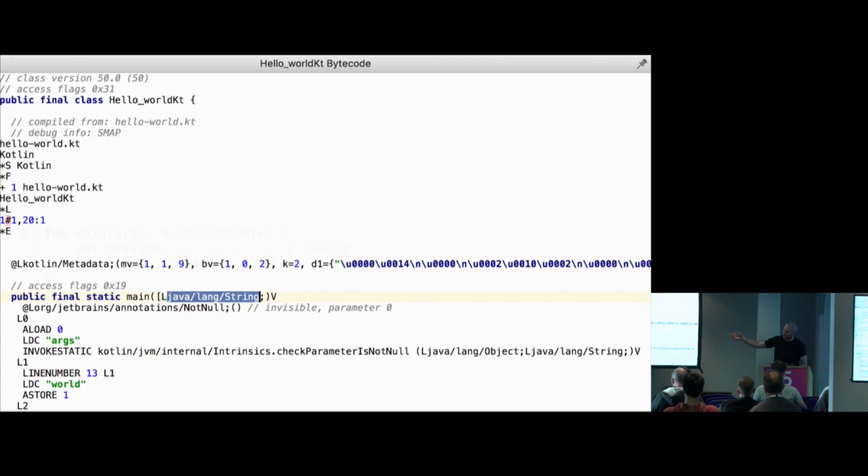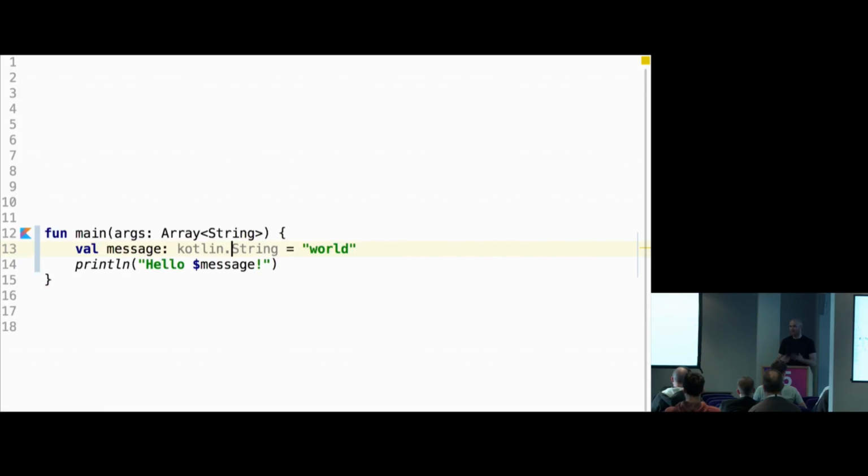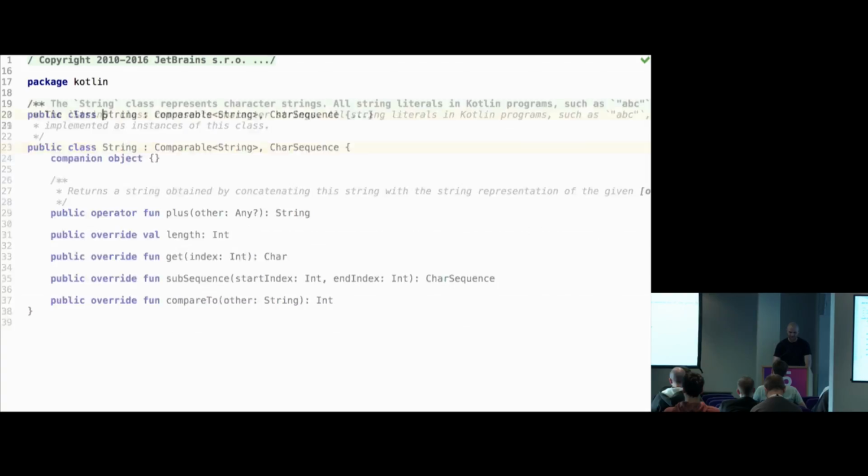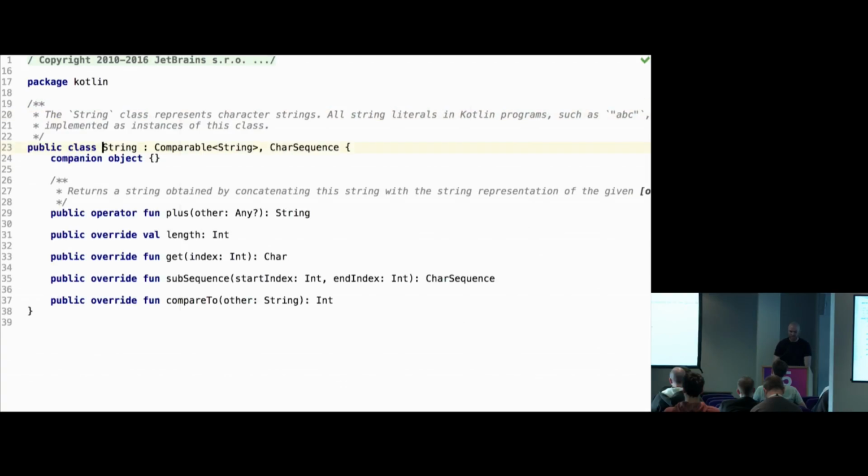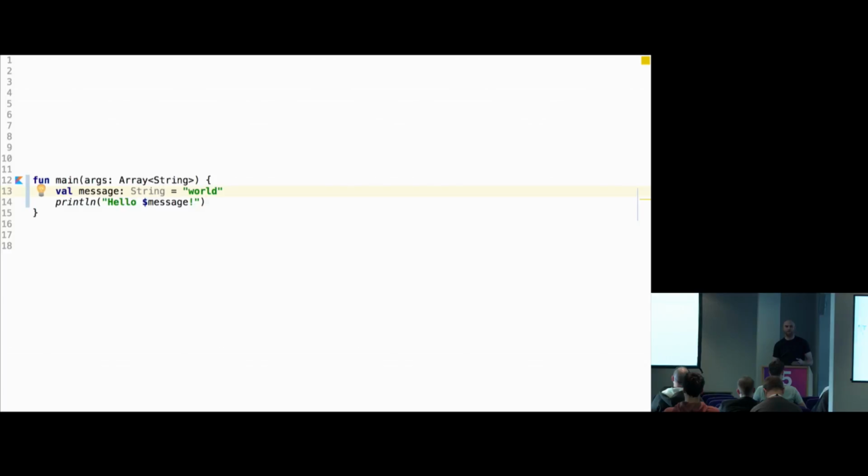So at compile time, it's Kotlin.String. At runtime, it becomes java.lang.String. And in this way, it's similar to C# when you have, for example, your lowercase int, and at compile time, and then at runtime it becomes Int32 or whatever. So in a way, it's just a mapped thing. And in a similar way, if I click on this string, for example, it goes into Kotlin. So it's defined in Kotlin source code. And if you run it on the JavaScript platform, it will be compiled to some JavaScript implementation of a string. So this is how it compiles to multiple platforms.